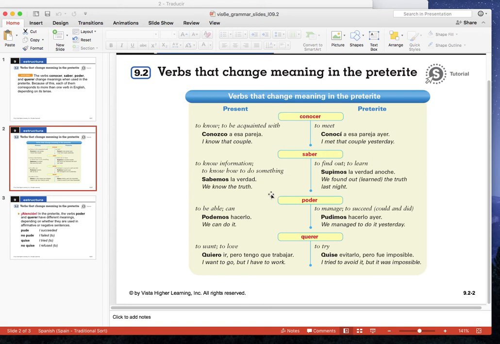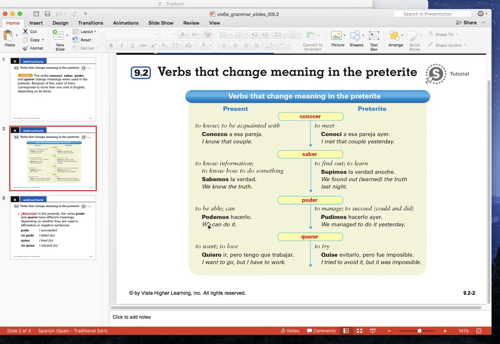For saber in the present tense, we know for information or know how to do something. However, in the preterite, we use saber to say to find out or to learn some new knowledge about something. So supimos la verdad anoche. So we found out, we learned the truth last night.